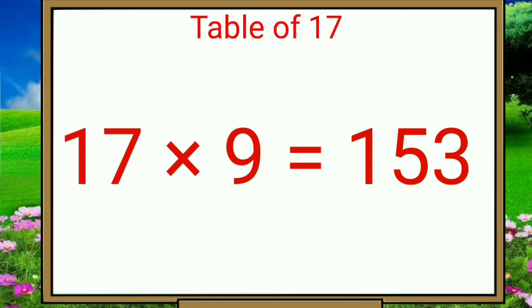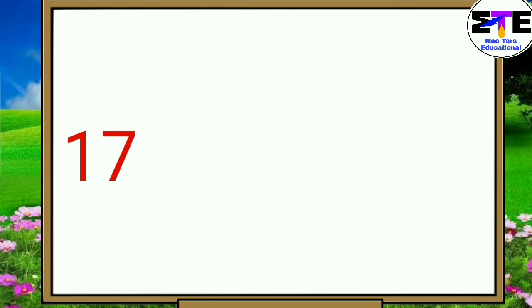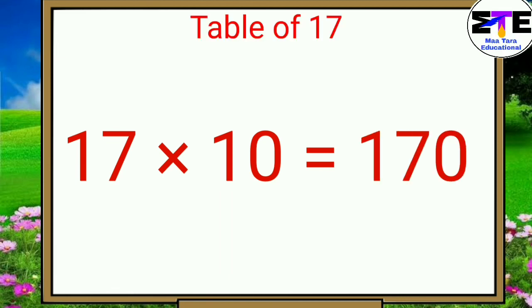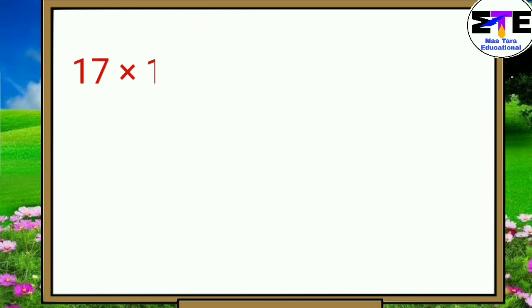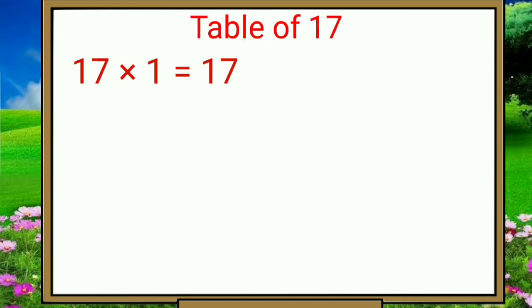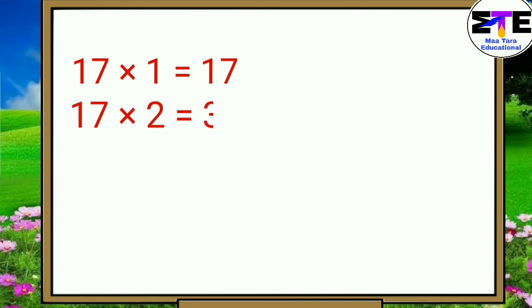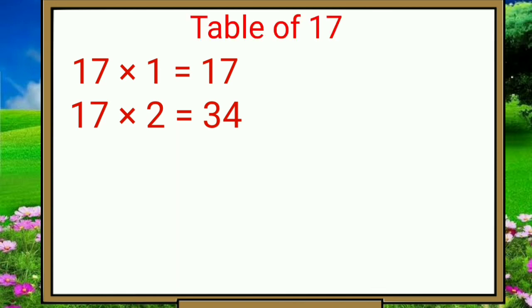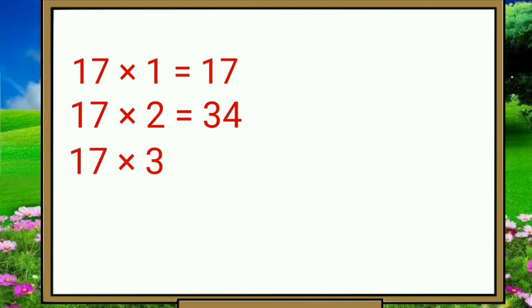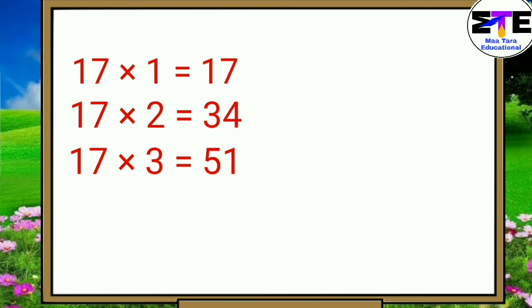17 nines are 153. 17 tens are 170. 17 ones are 17. 17 twos are 34. 17 threes are 51.